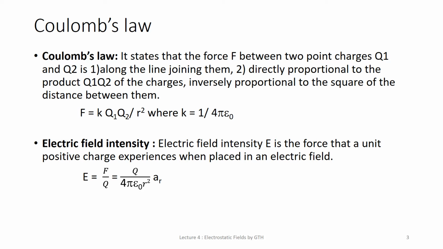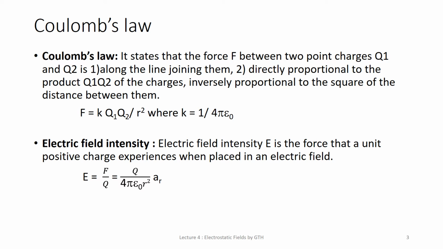So what is K? K is equal to 1 upon 4 pi epsilon 0. As you know, we already assume that epsilon r is equal to 1, that is, the field is in vacuum, so we are not writing epsilon r here. Now using this, you can find the electric field intensity also.